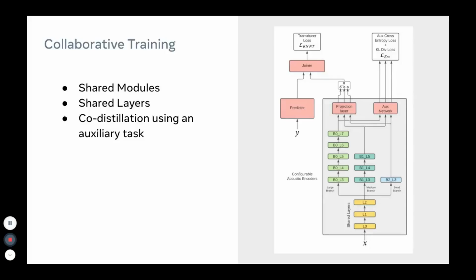We use an auxiliary task of frame-level chenone prediction, and this is where we apply the co-distillation loss using the chenone output probabilities. During training, the branches are trained jointly, and during deployment, we keep only one of the branches along with the low-level layers depending on the required model size.